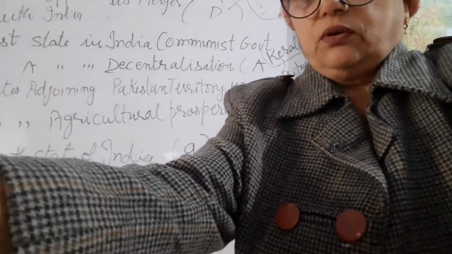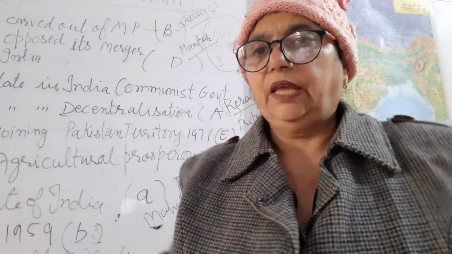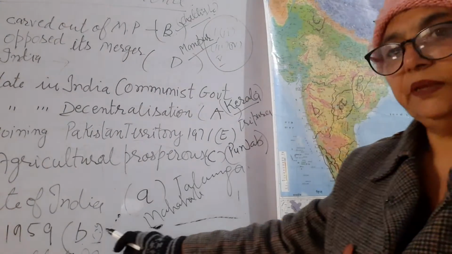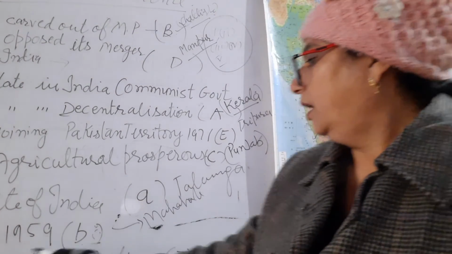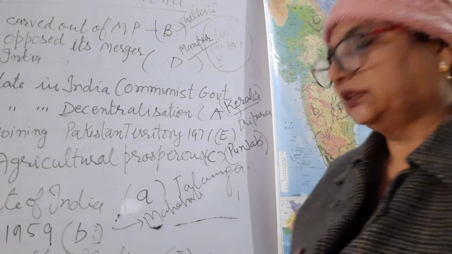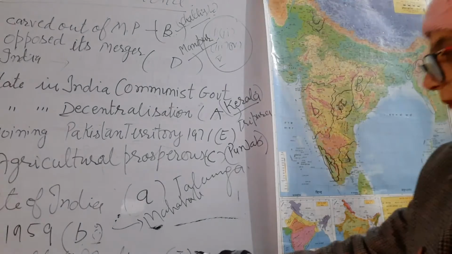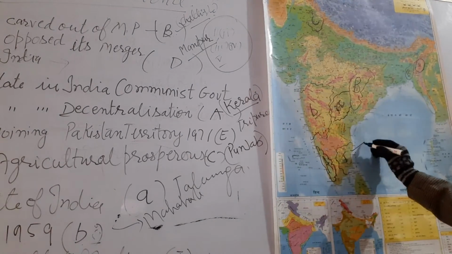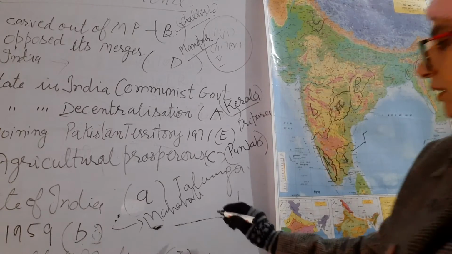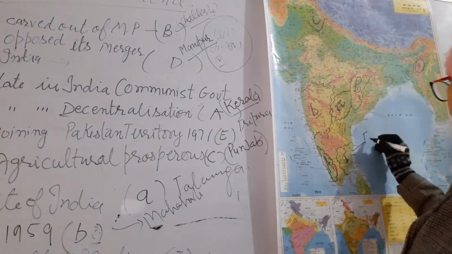Hopefully now it is visible. Then you have to see it's B, Maharashtra. Then our next question is: is there a state called Madras earlier? So the symbol is also given. I have written here J. So for this it is Tamil Nadu. You have to write here the answer Tamil Nadu.